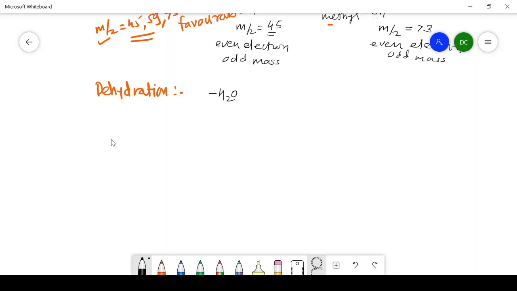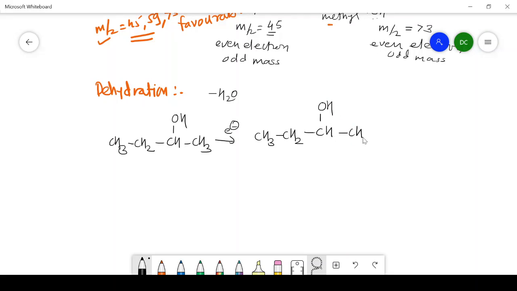Consider the example of once again a secondary alcohol, CH3, CH2, CH, here OH and here CH3. So after ionization, what will happen? We get CH3, CH2, here CHOH and CH3. Now on oxygen, there is a positive charge, a single electron and a lone pair of electrons. Here there are two lone pairs of electrons. This is the ionization process occurring in 2-butanol.